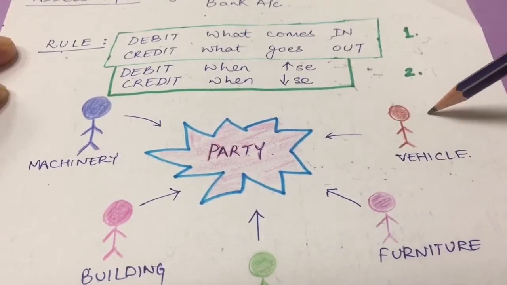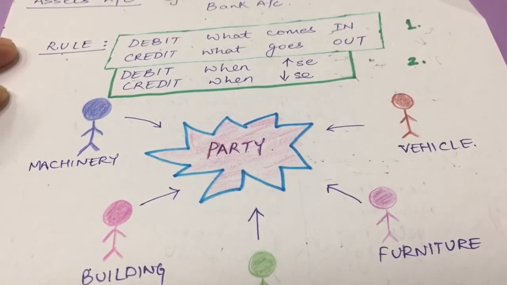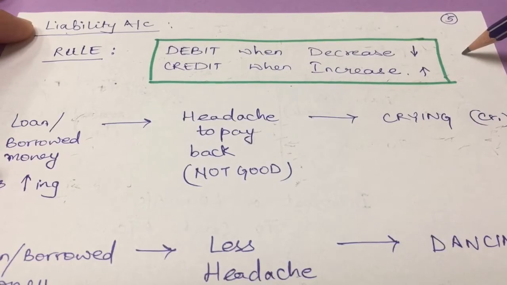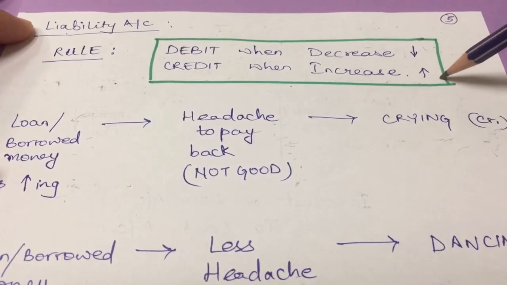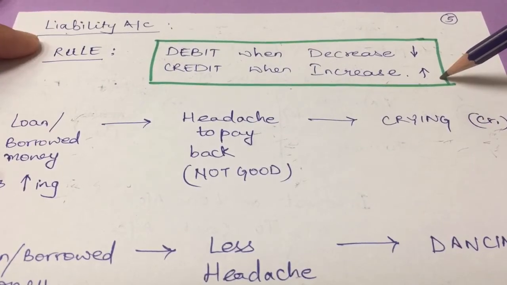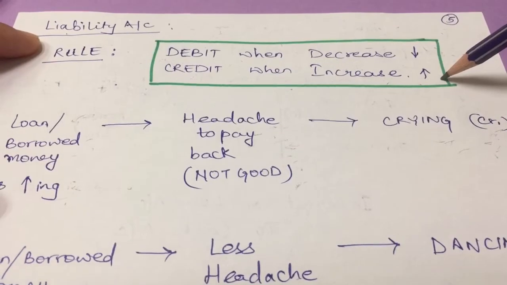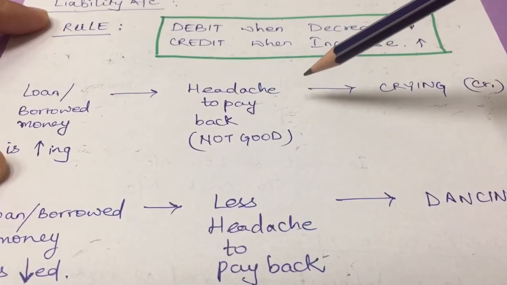So for the assets, the trick of crying and dancing, you have to keep in mind the party rule. Next comes the liability account. The rule says debit when there is a decrease in liability and credit when there is an increase in liability. Now, how do we apply the trick of crying and dancing here?